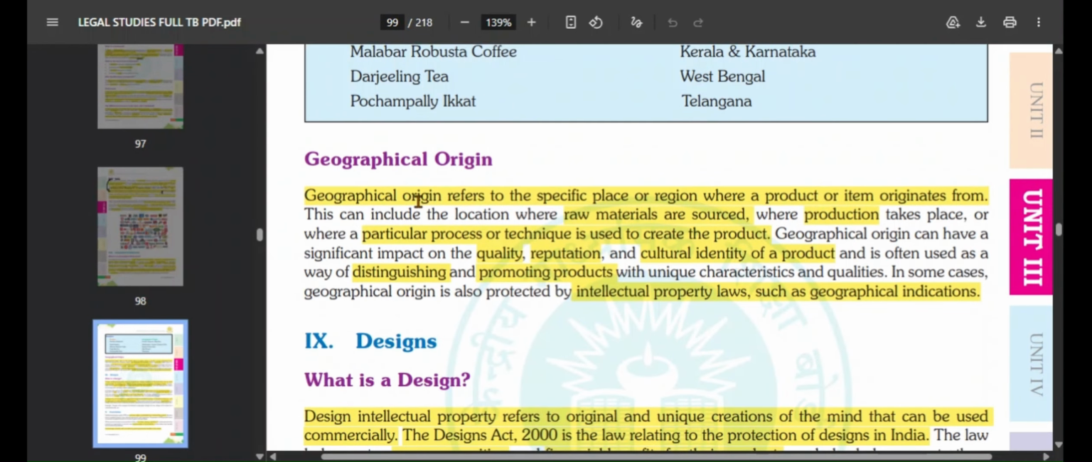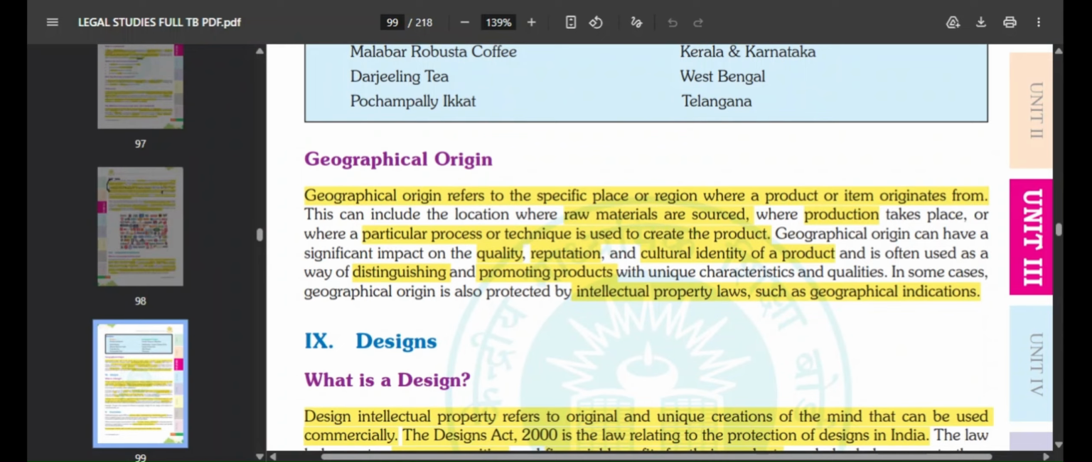Now, what is geographical origin? Geographical origin basically refers to a specific place where the product originates from. Where that product has originated from, that is known as its origin. Where have you originated from?